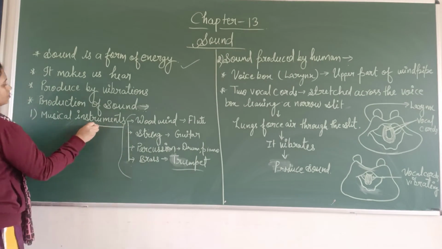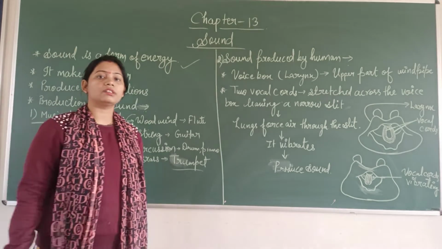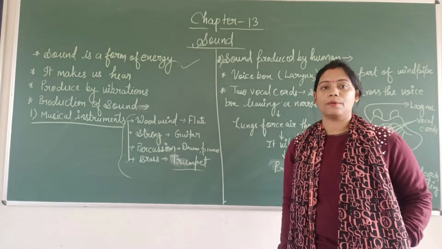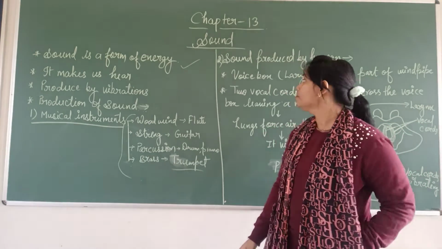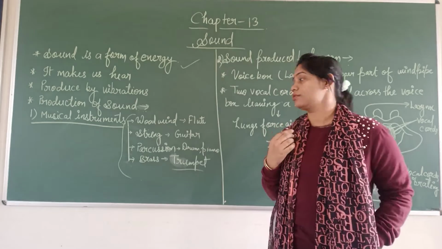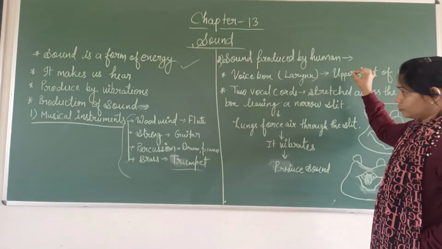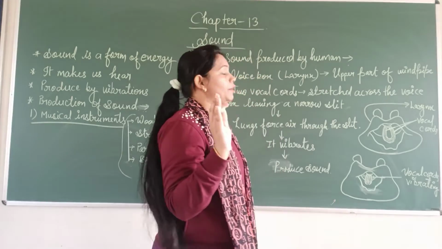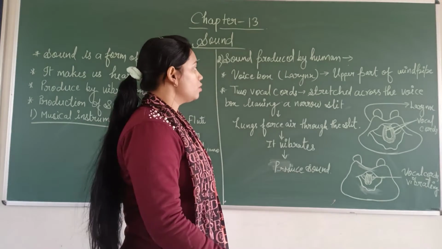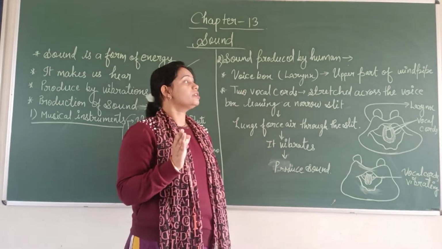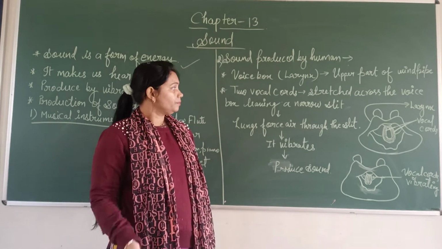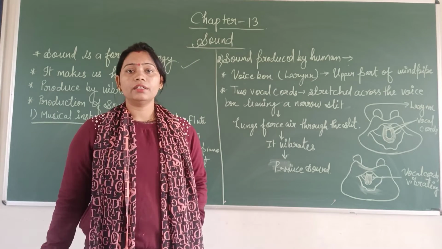Previously we were talking about production of sound in musical instruments, and now sound produced by humans. So how are humans producing sound? The voice box, which is also known as the larynx. And what is the larynx? It is the upper part of the windpipe. We have a windpipe by which we are inhaling. The upper part of that windpipe is known as the larynx, and it is also considered the voice box. And there, two vocal cords are present.